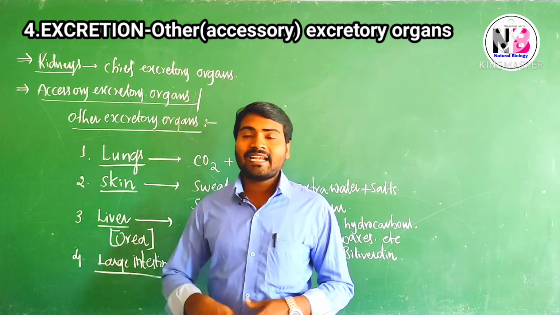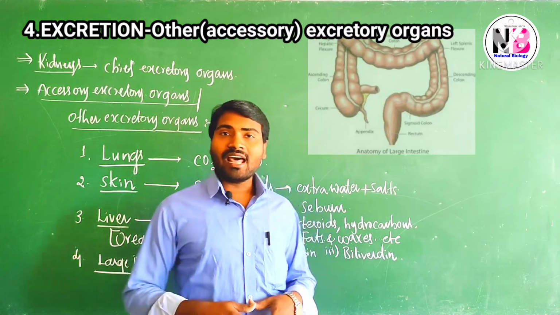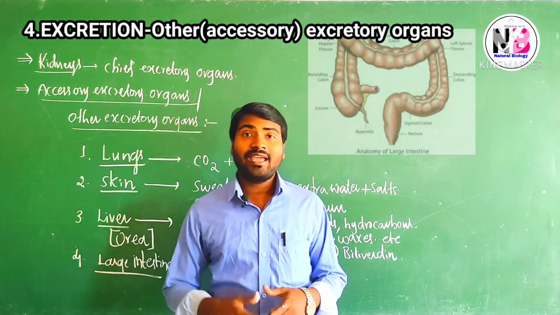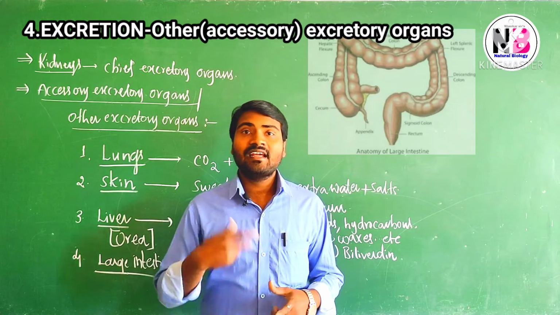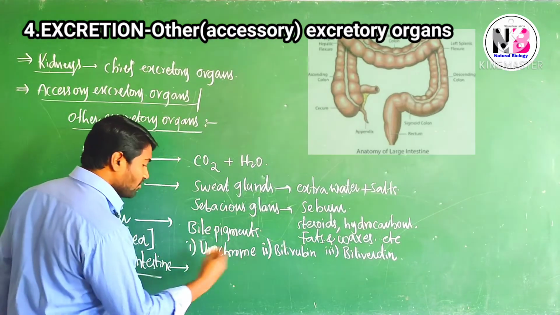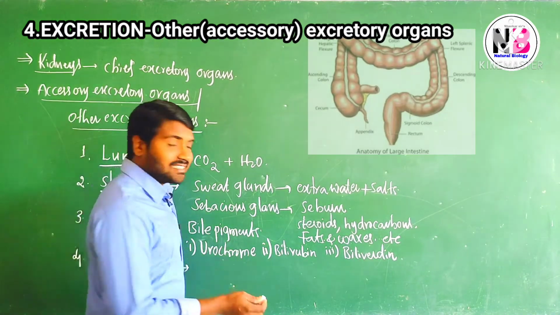Come to one more excretory organ, that is the large intestine. The inner lining of the large intestine, especially the epithelium, contains a special type of cells that are involved in excretion. What materials are excreted?